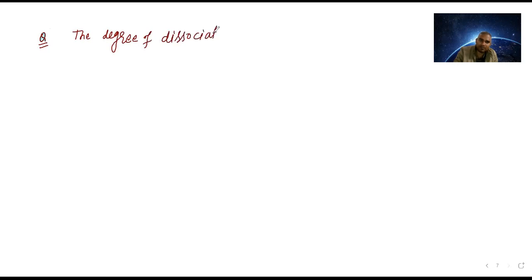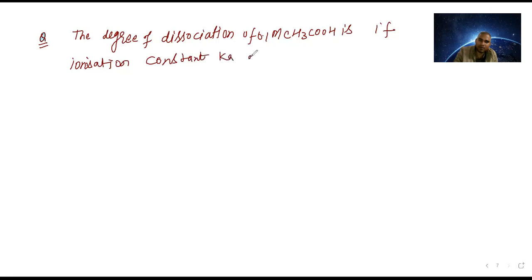Degree of dissociation of 0.1 molar CH3COOH, if the ionization constant Ka of CH3COOH is 1 into 10 power minus 5. Options they have given.